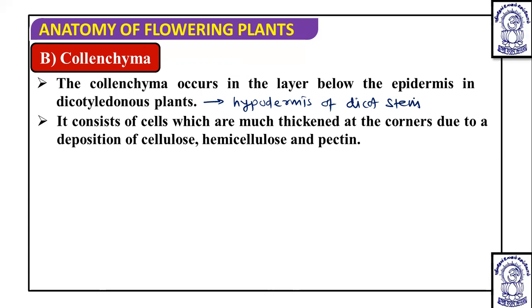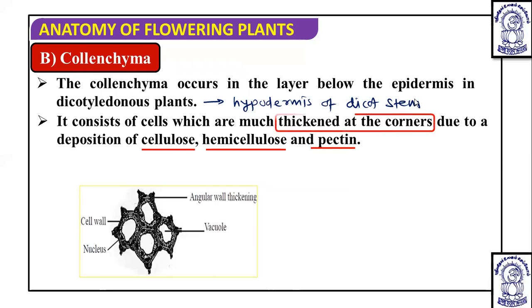Now, if we talk about the characteristic feature of collenchyma, you will see that it consists of cells which are much thickened at the corners. This thickening is due to the deposition of materials like cellulose, hemicellulose, and pectin at the corners.